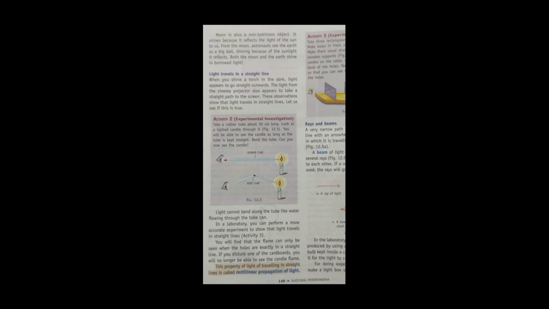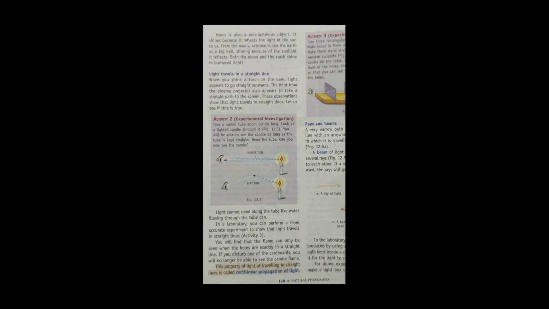Bend the tube, what will happen? You cannot see the candle because light travels in a straight line and at the bent portion it stops. It cannot travel further through the pipe. Light cannot bend along the tube like water flowing through the tube can. Water can flow through a bent pipe, but light cannot bend.